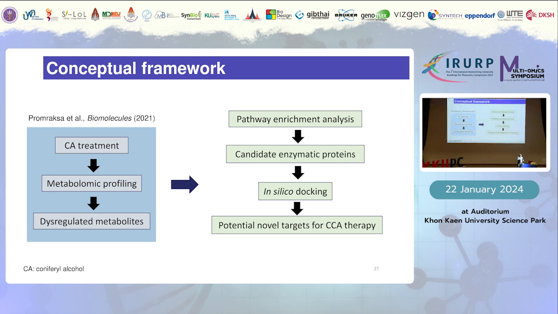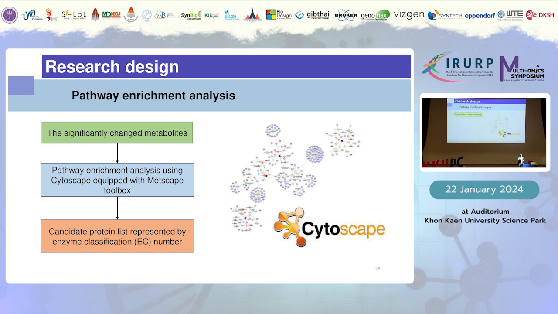From the Promraksa study, we ended up at the point where we found the dysregulated metabolites from the analysis. Then we selected these metabolites to perform pathway enrichment analysis, and then did the candidate enzymatic protein selection. We conducted in silico docking and also potential novel target identification for CCA therapy. So let's start with the pathway enrichment analysis. The significantly changed metabolites were recruited into the model, and pathway enrichment analysis using Cytoscape equipped with the MetScape toolbox was performed. Then a candidate protein list represented by enzyme classification, or EC number, was chosen.